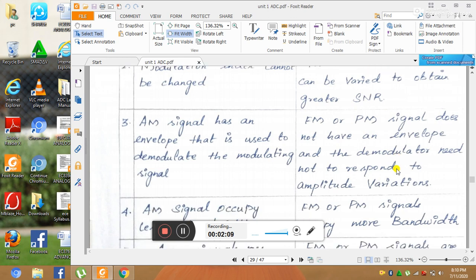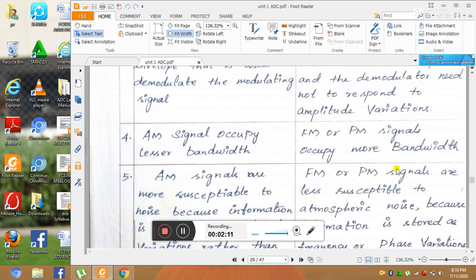And next, AM signal occupies lesser bandwidth because the bandwidth of AM signal is equal to 2 FM, but FM or PM signal occupies more bandwidth. In a communication system, bandwidth occupancy should be lesser, then only it is an effective communication system. So AM occupies lesser bandwidth, FM or PM signal occupies more bandwidth.